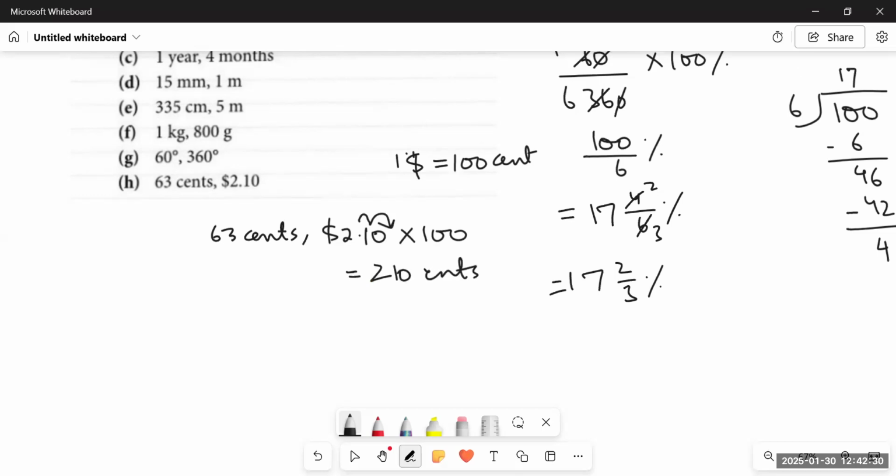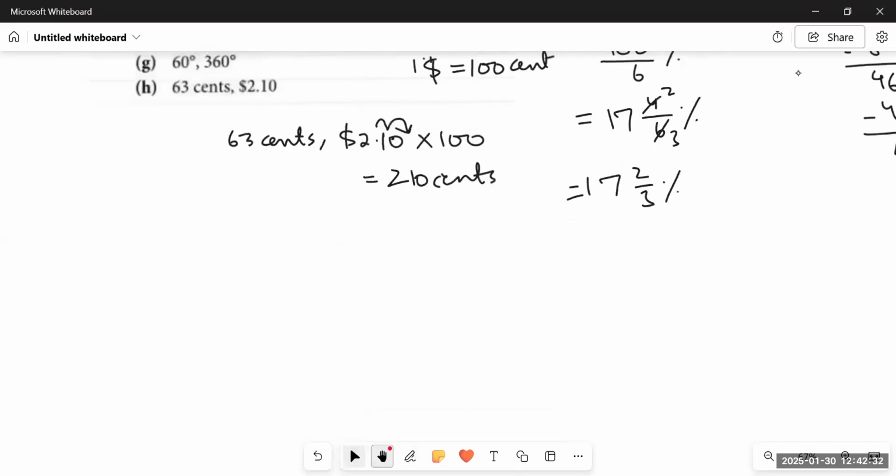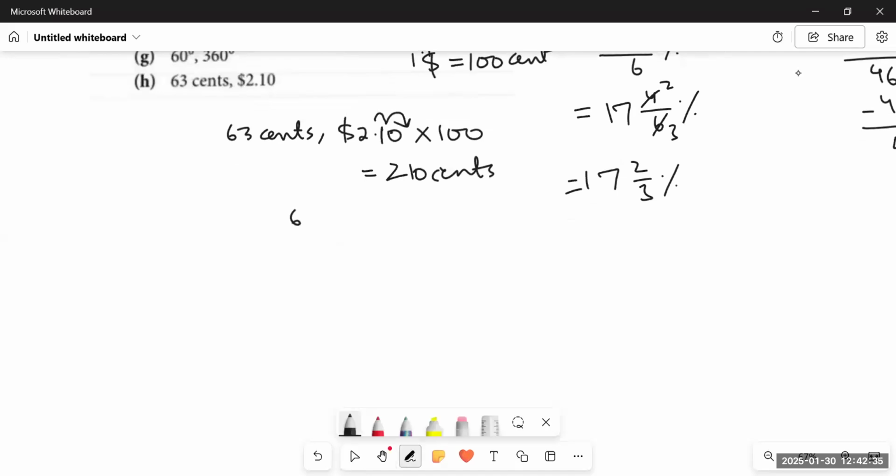Now what will we do? We will simply divide the first quantity 63 by 210 and multiply it by 100%. So what do we get? 0, 0 cut. 7 threes are 21, 7 nines are 63, 3 ones are 3, 3 threes are 9, 3 tens are 30. It means it would be 30%.